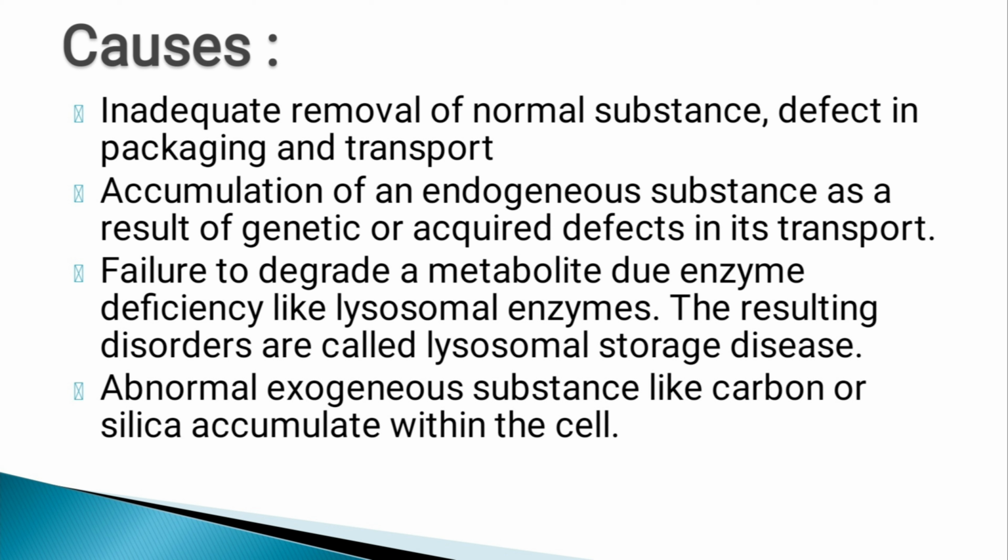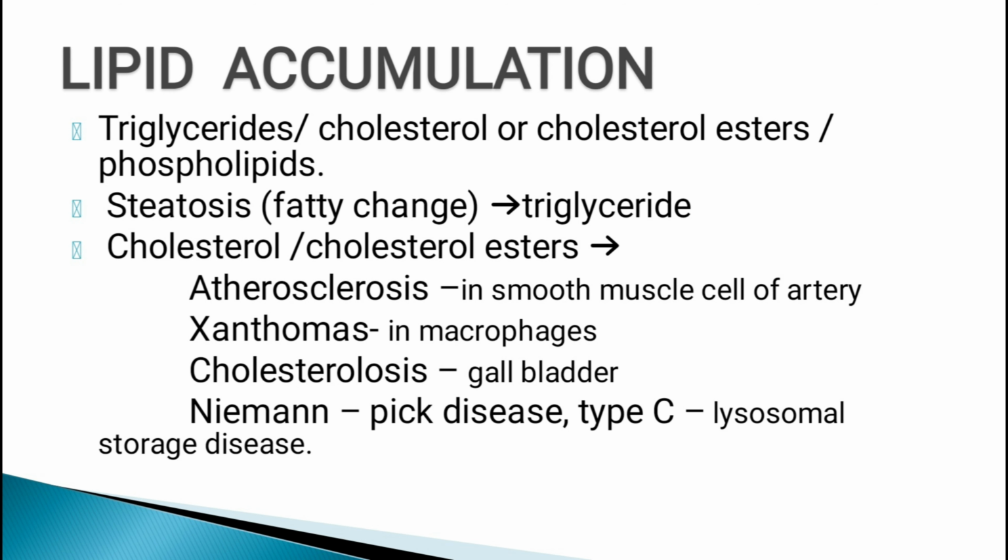And the second is the accumulation of an endogenous substance as a result of genetic or acquired defect in folding, packaging, transport or secretion. The third is the failure to degrade a metabolite due to inherited enzyme deficiency, like lysosomal enzymes. This results in the lysosomal storage disease. The next is the abnormal exogenous substance like carbon or silica that get deposited and accumulate within the cell when the enzyme deficiency occurs. First, let's see about the intracellular accumulation of lipid.